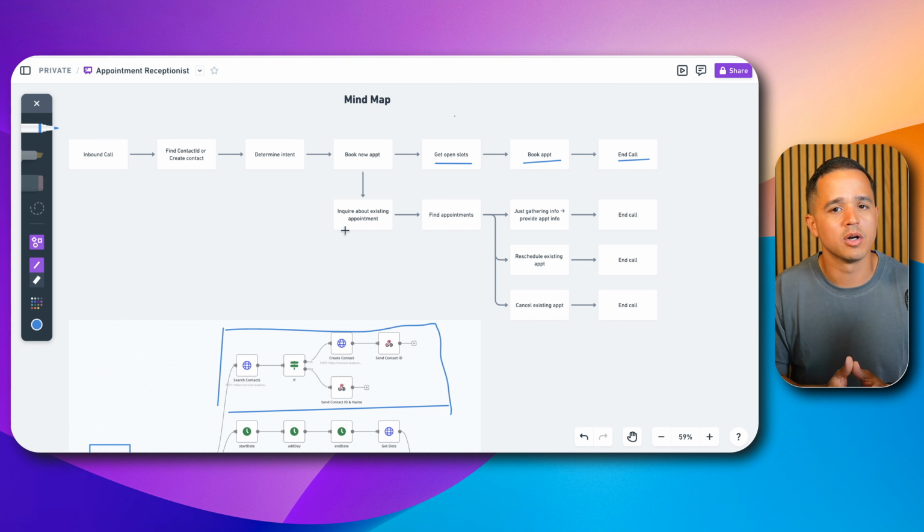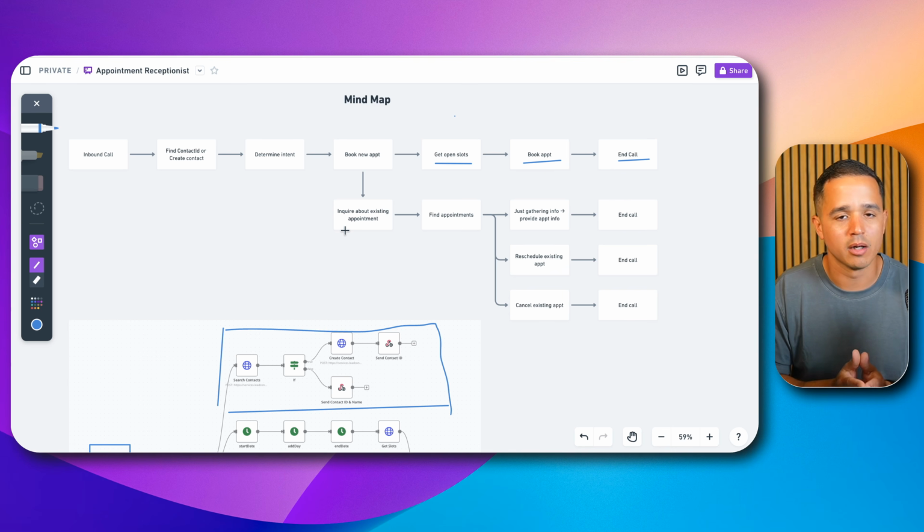You wouldn't want a random caller being able to provide a random phone number and actually collect data based on their appointments, especially if you're dealing with, say, a medical clinic. In that case, if the appointment was not booked with the phone number that they called from, then that would be a good opportunity for you to transfer that call to a human. I think the vast majority of times people are on their cell phones, and so if they booked already on their cell phones, then we should have no problem finding the contact and no problem finding the appointment. So if they're just calling to find an appointment, we do exactly that. We give them the information and we end the call.